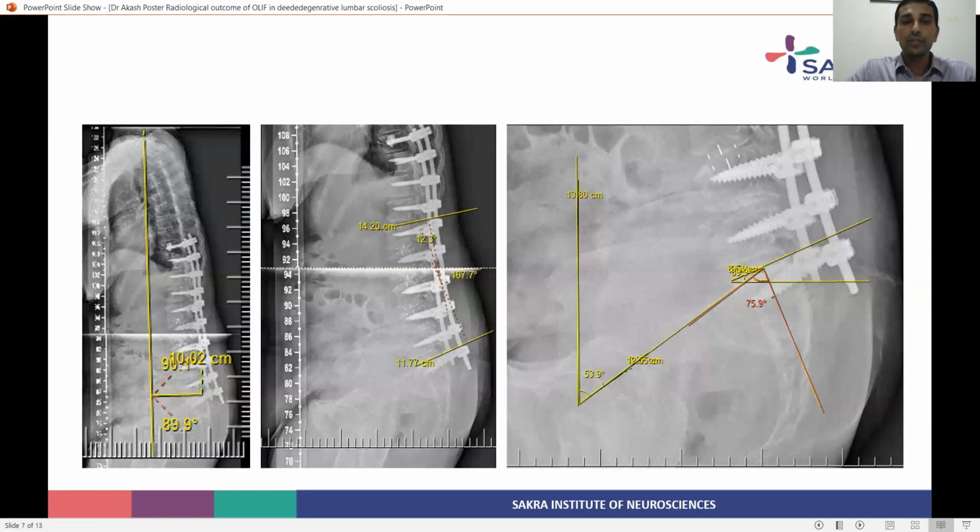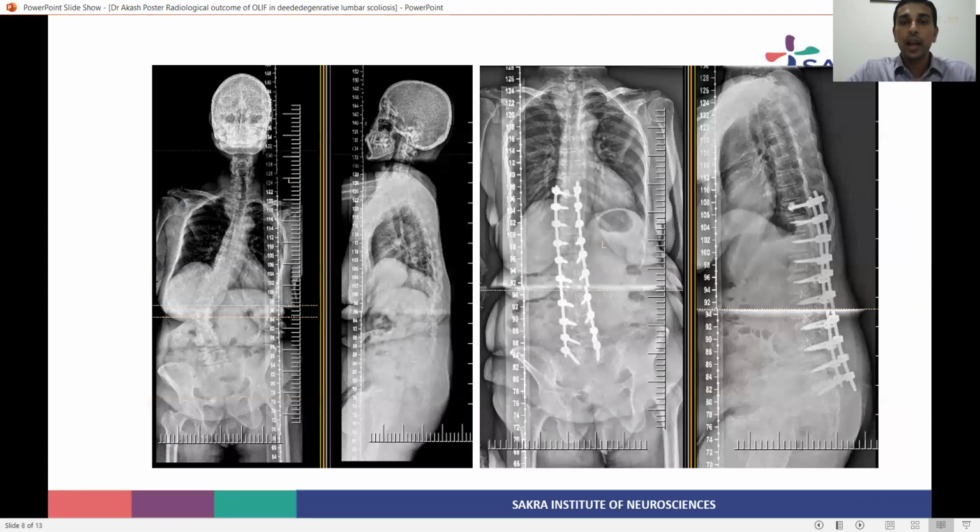She underwent posterior fusion after 3-level OLIF surgery. There was a good amount of correction we can make out in the present image. Lumbar lordosis changed from 9.1 to 12.3, the sagittal vertical axis was reduced to 8.6, and the Cobb angle of 31 degrees was reduced to 5.9.